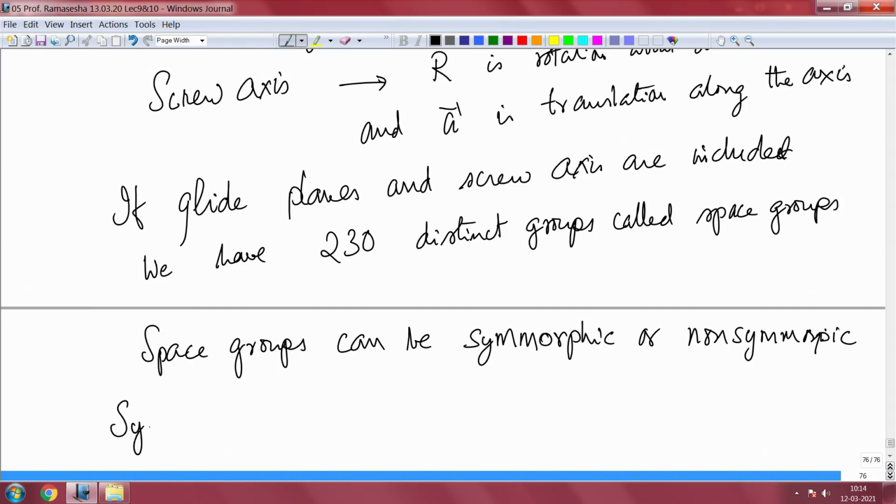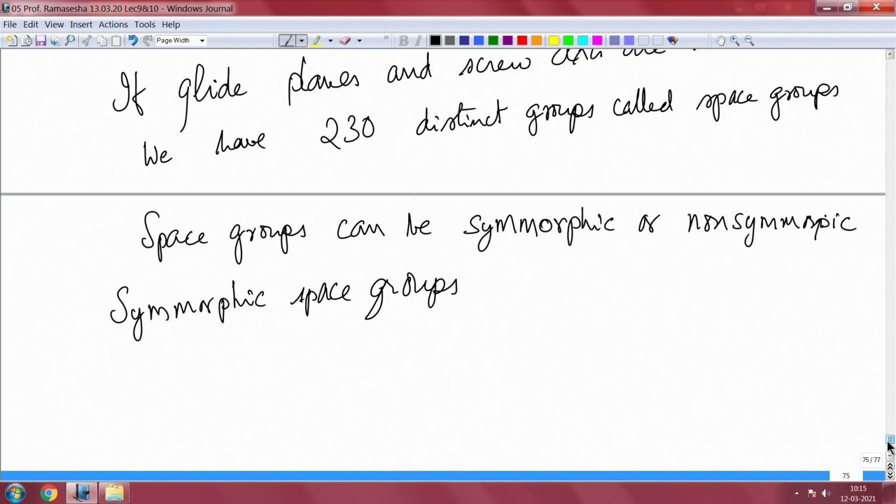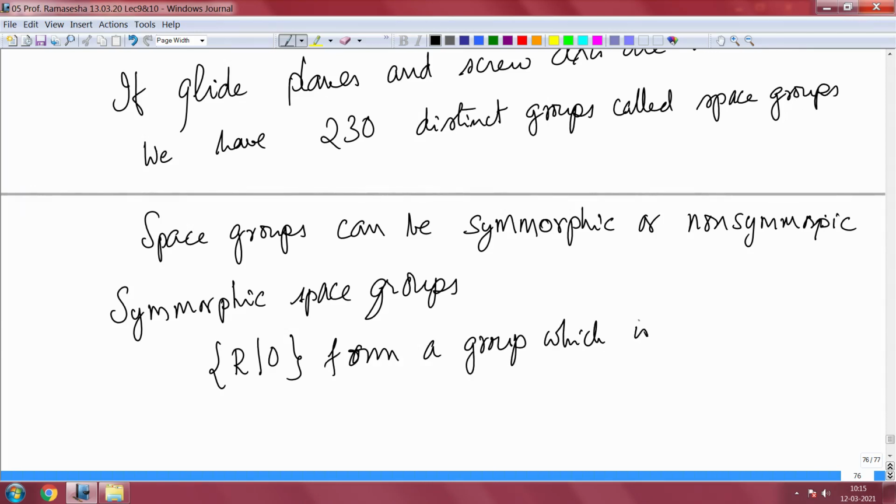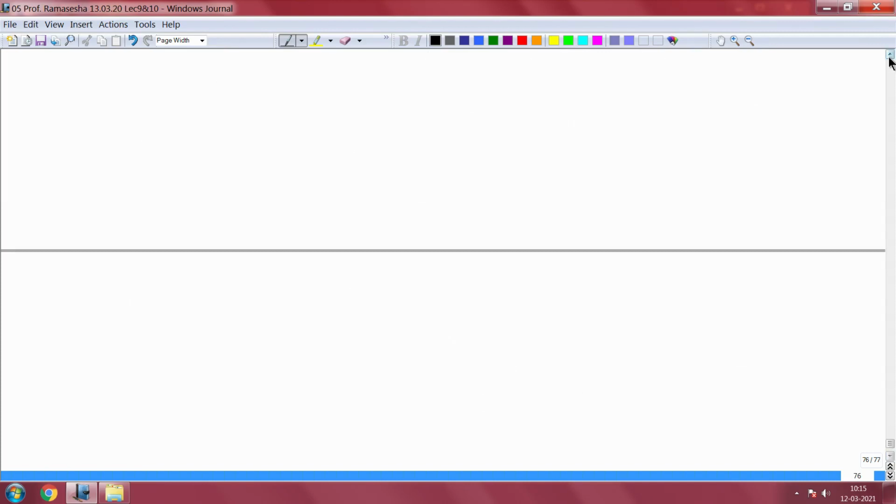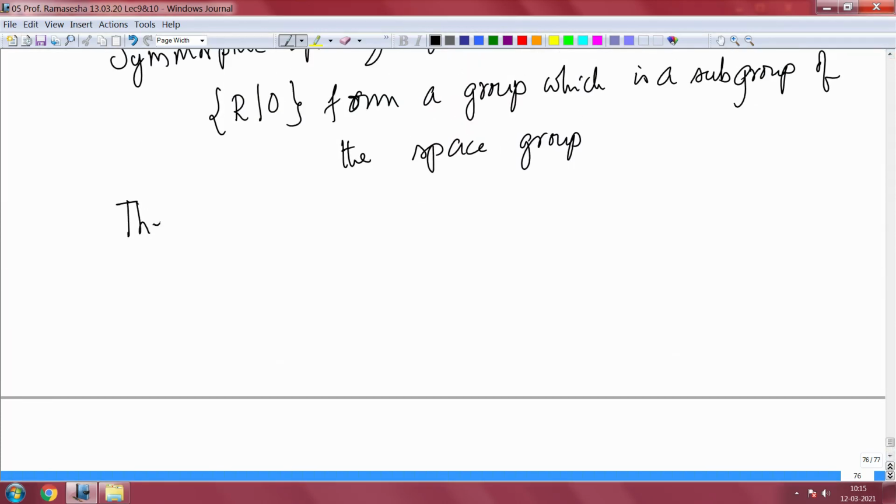What are symmorphic space groups? Symmorphic space groups are those in which the elements R comma 0 form a group which is a subgroup of the space group. There are 73 symmorphic space groups.